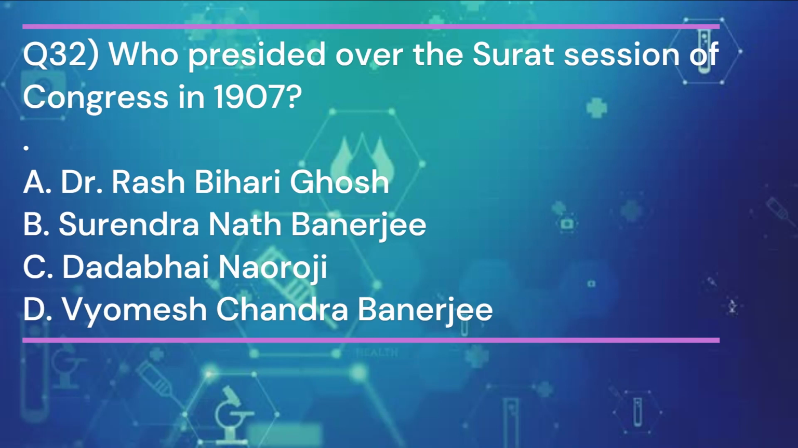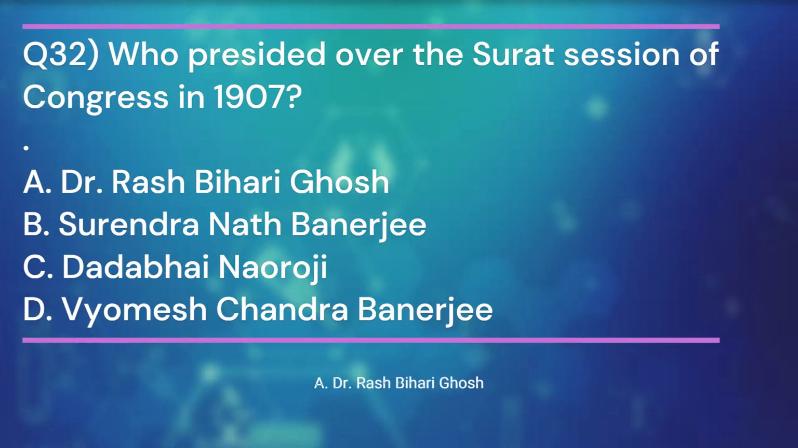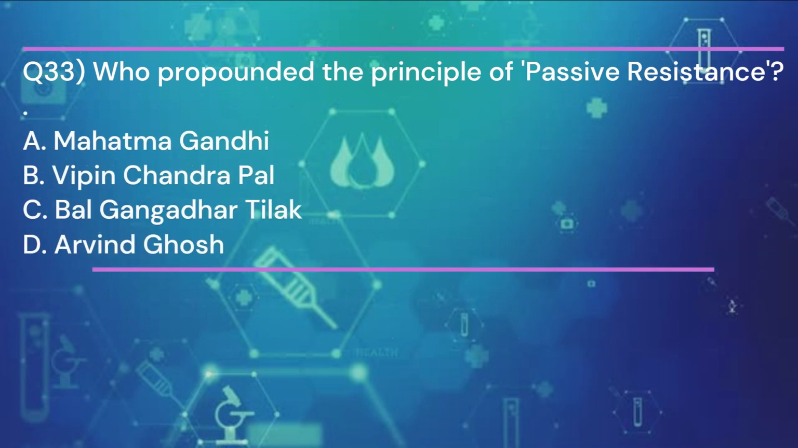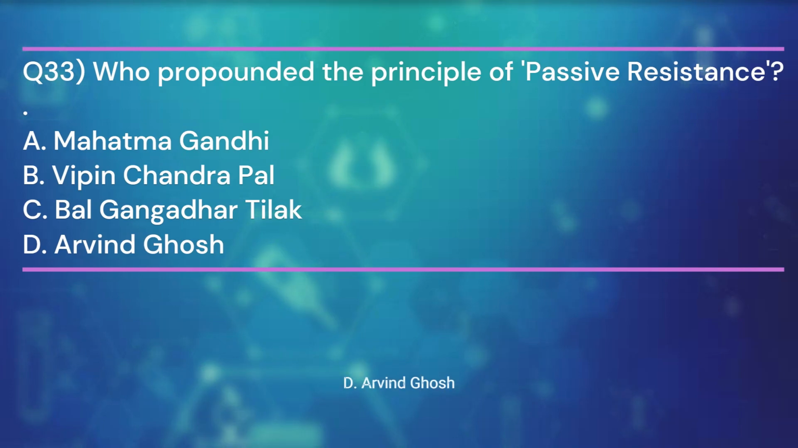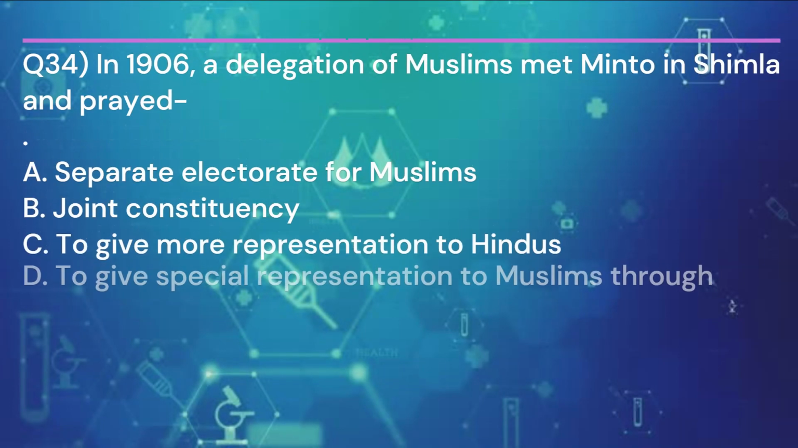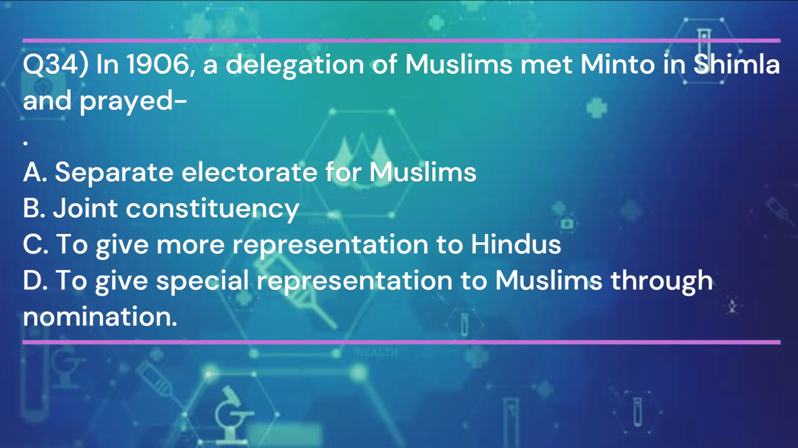And the answer is A. Dr. Ras Bihari Ghosh. Question 33. Who propounded the principle of passive resistance? And the answer is D. Arvind Ghosh. Question 34. In 1906, a delegation of Muslims met Minto in Shimla and prayed.